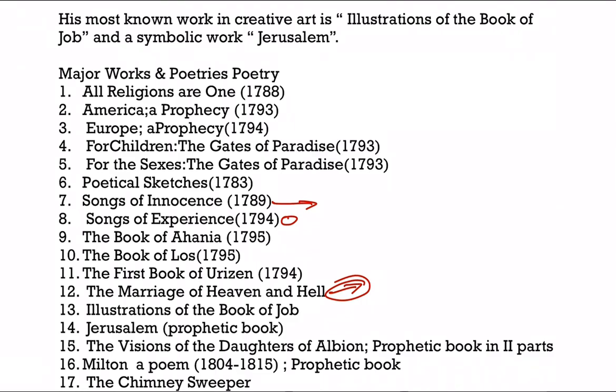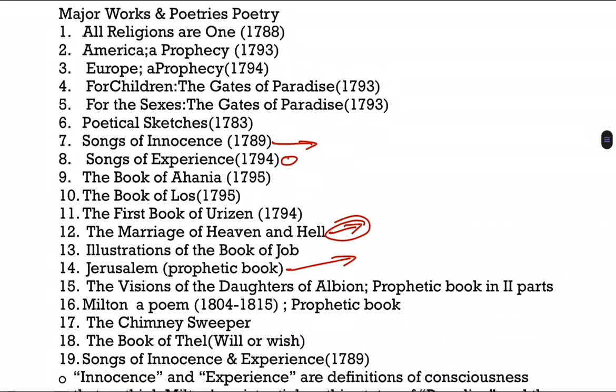Then Illustrations of the Book of Job, Jerusalem, a prophetic book. You remember it? So this is a prophetic book. Prophetic book means it's prophetic. Prophet, you know that? Prophet means where the words of God have been told or disseminated. That is called Jerusalem. The Vision of the Daughters of Albion, prophetic book, second parts. Milton, a poem, a prophetic book again.